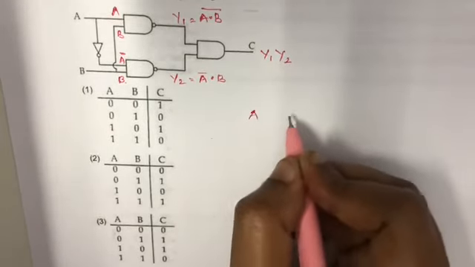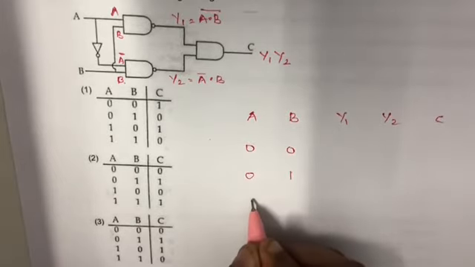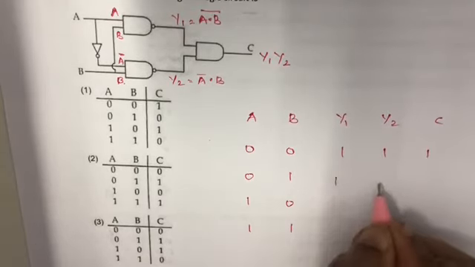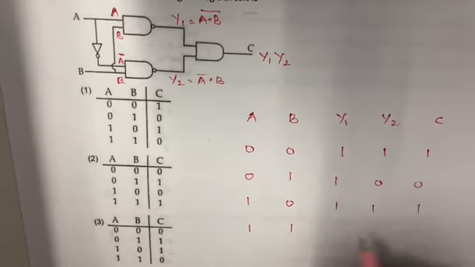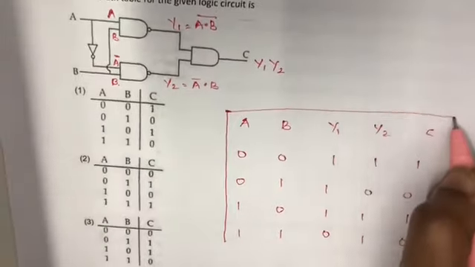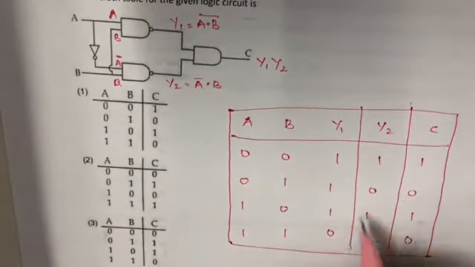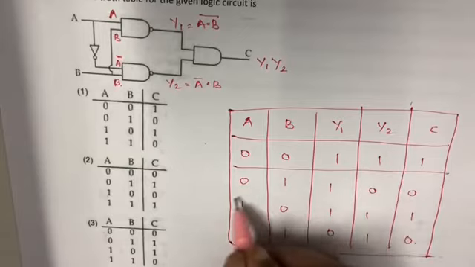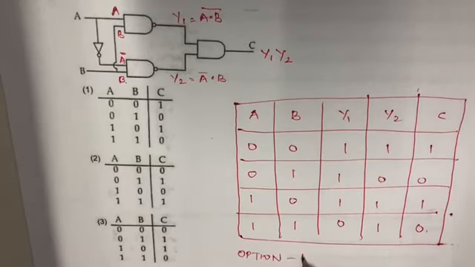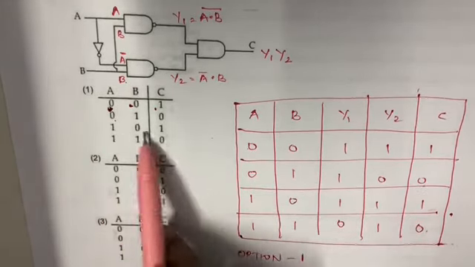So the truth table will be 1 1, 1 0 0, 1 1 1, 0 1 0, 0 0 1, 0 1 0 1 0 1 1 1 0.